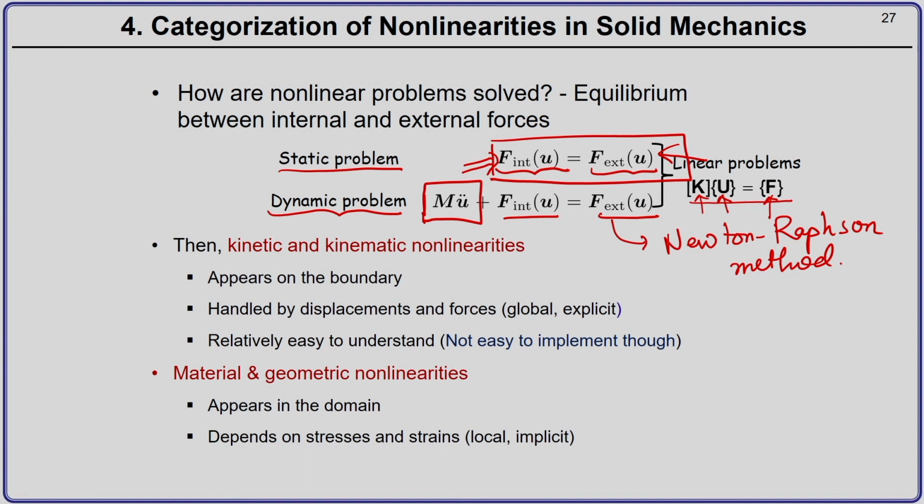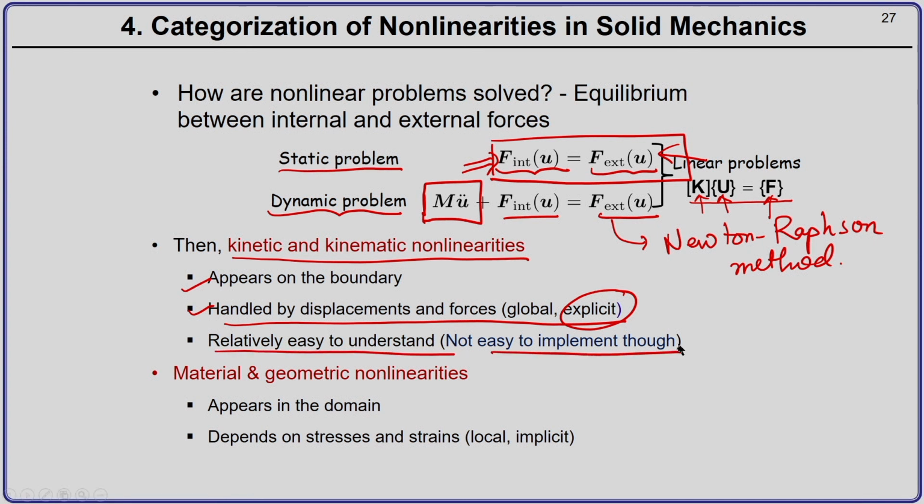Now, again, the kinematic and the kinetic nonlinearities occur only on the boundary, and they are handled by displacements and forces. So, if you have kinetic or kinematic nonlinearities, they will usually occur on the boundary of the body, and they are handled by displacements and forces in the global sense. And you have to handle them explicitly. These are relatively easy to understand, and they are not very difficult to implement inside any code.